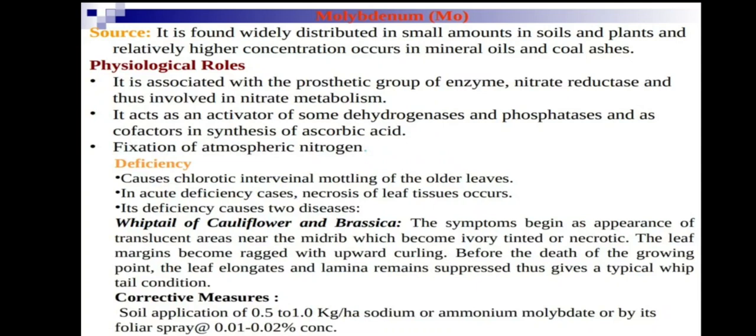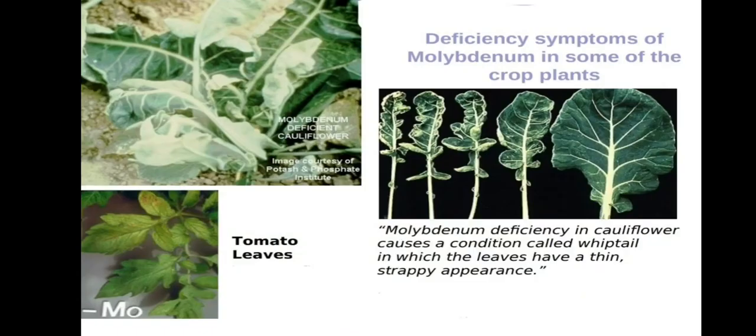What is the corrective measure then? Soil application of 0.5 to 1 kg per hectare of sodium or ammonium molybdate, or its foliar spray at 0.01% or 0.02% concentration. Okay, whiptail of cauliflower can be overcome by sodium or ammonium molybdate. This is whiptail. See how it is formed. The leaf is elongated, but the leaf lamina remains unaffected, without growing.